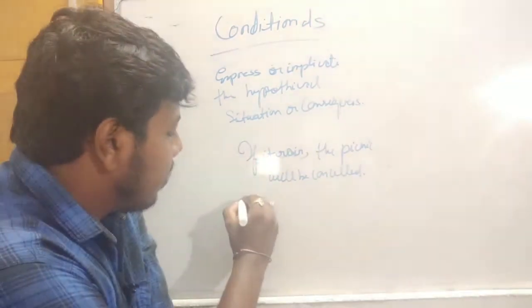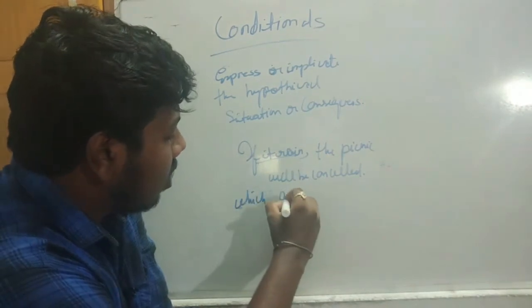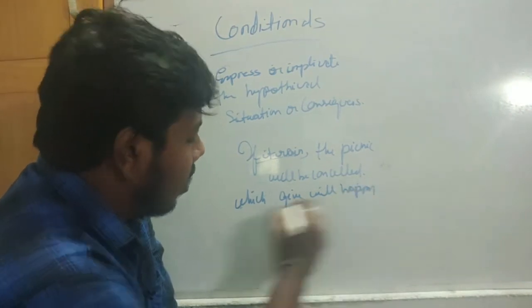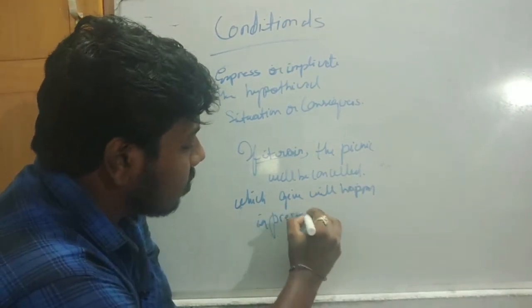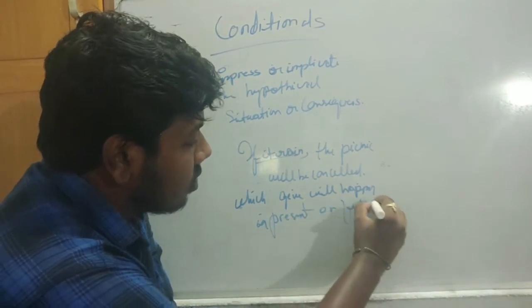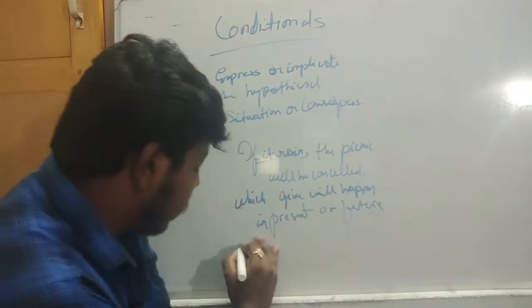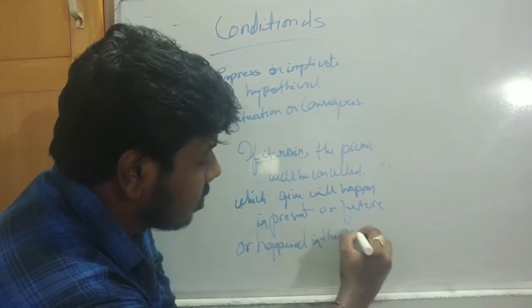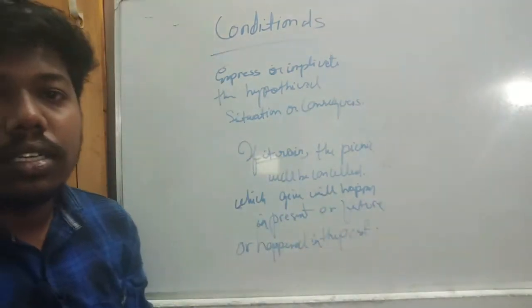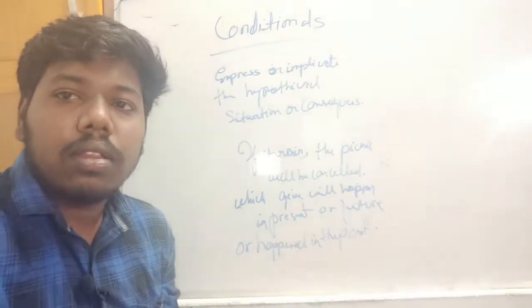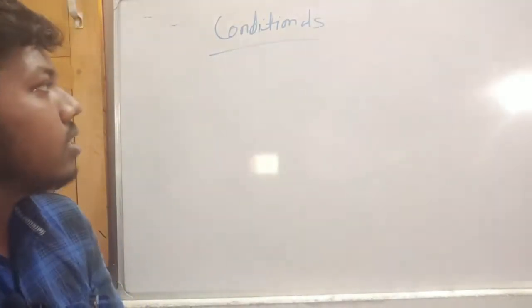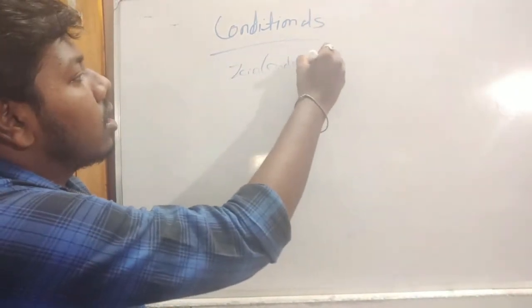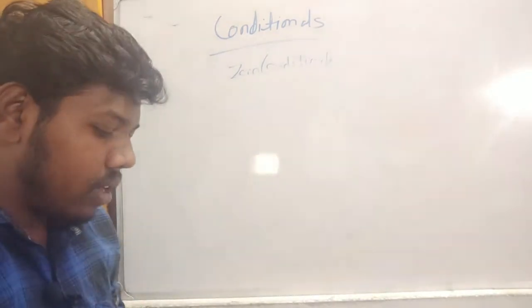The things which will happen in present or future, or happened in the past, this is called conditionals. So now we will read about the first condition, that is zero conditionals. First of all, what is zero conditional?